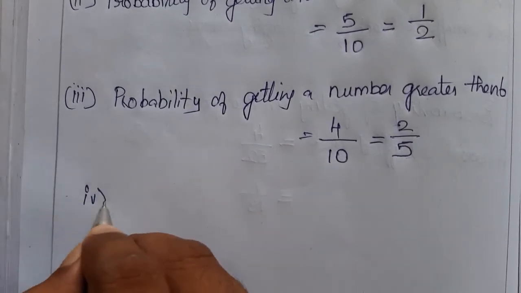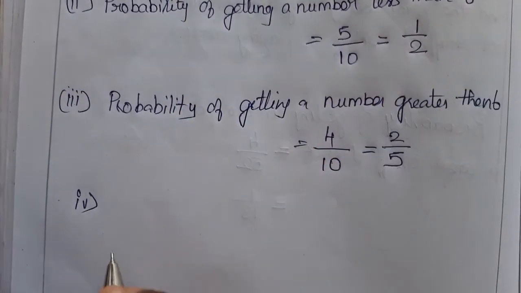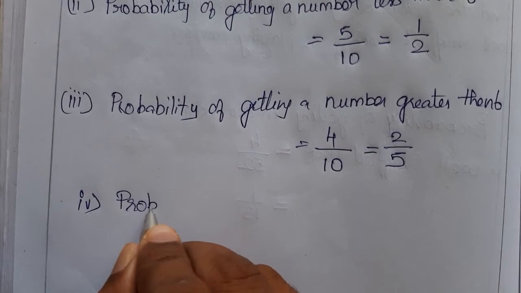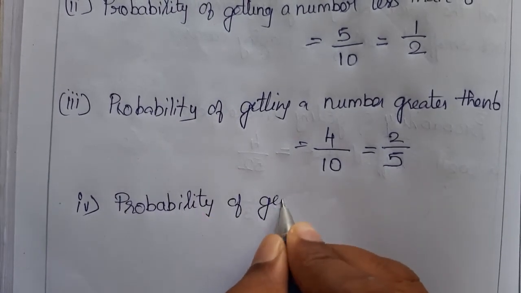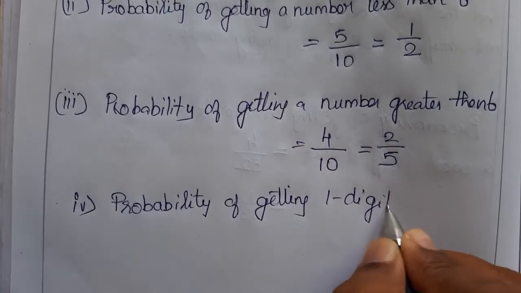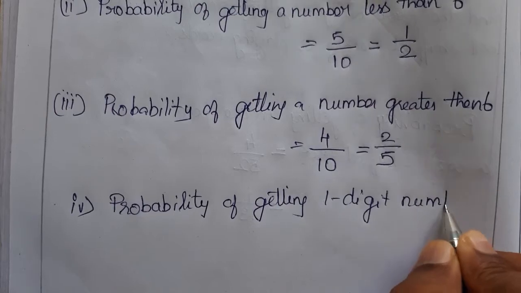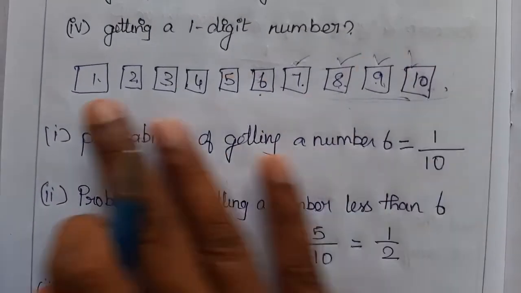So we'll go for the fourth question. Getting a 1-digit number. So how many 1-digit numbers are there? Can you guess? So how many 1-digit numbers are there? Except the 10, all are 1-digit numbers.